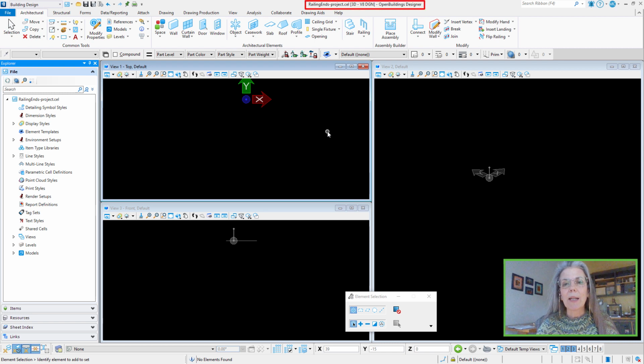I have created a Railing Ends project cell library. Remember that the naming of these cell libraries is important. This one, for instance, needs to start with Railing Ends, no spaces. The default configuration is set to find Railing Ends in any library in the workspace or workset that starts with Railing Ends. Each end created will be a 3D model within this file or cell library.